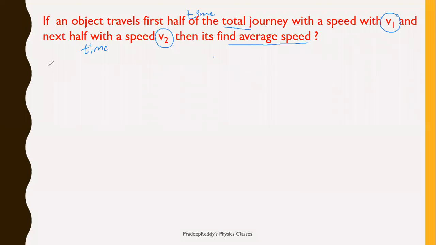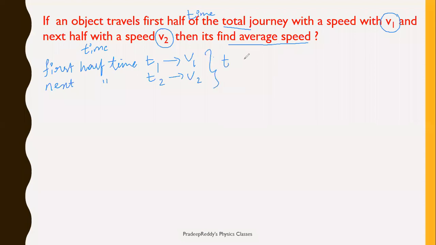So the first half time is t1. In this t1 time it is traveling with speed v1, and in the next half time, which I am taking as t2, the speed is v2. However, t1 is equal to t2 is equal to t divided by 2.